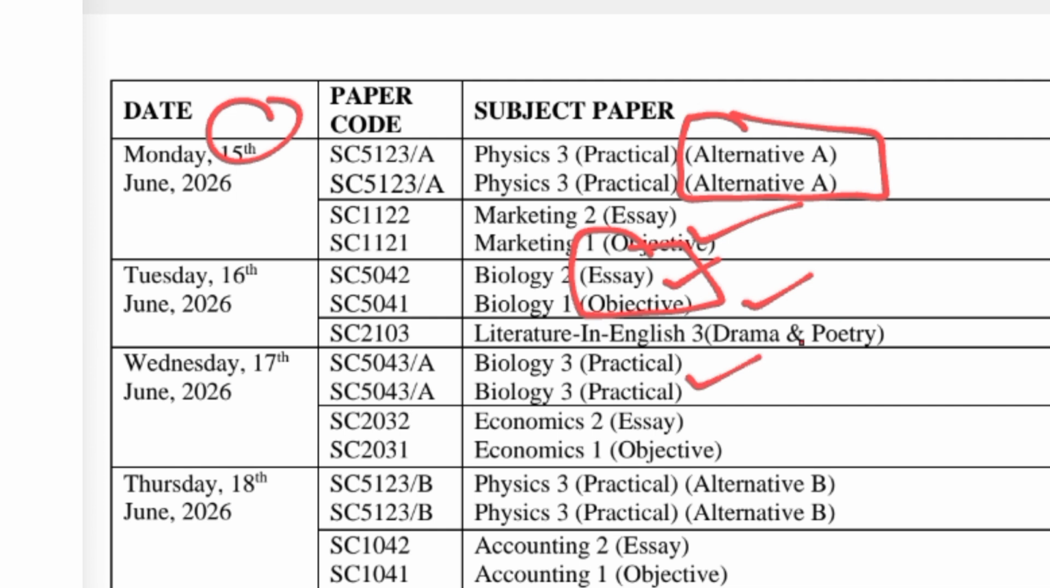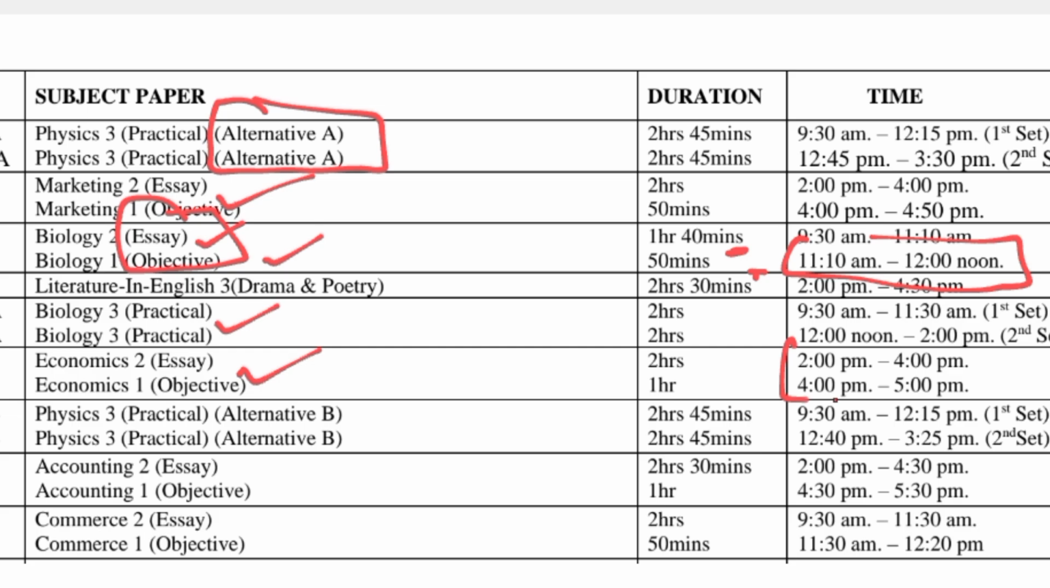Next one is biology practical. Then you have economics essay on the 17th of June. See the timing here. Please trace these things very well so you don't mistakenly go for a time when you're not supposed to be there.